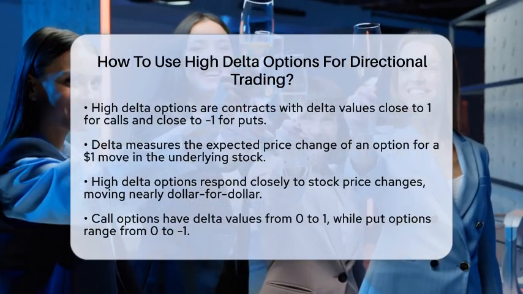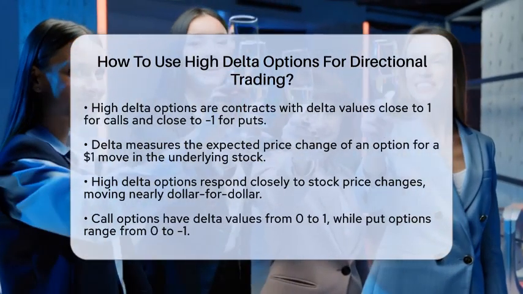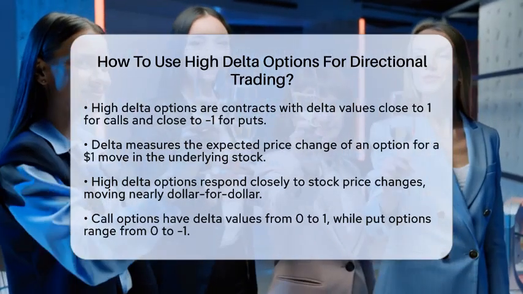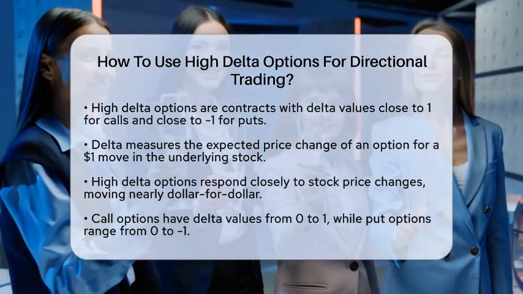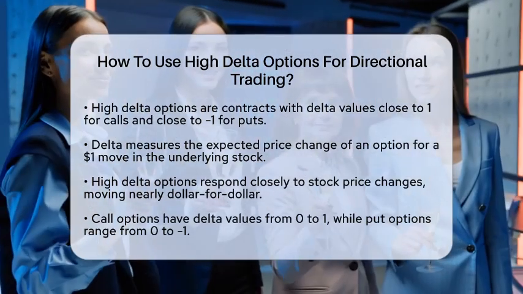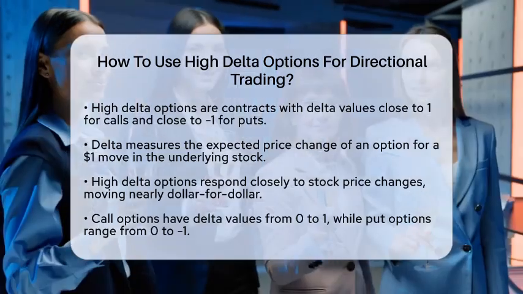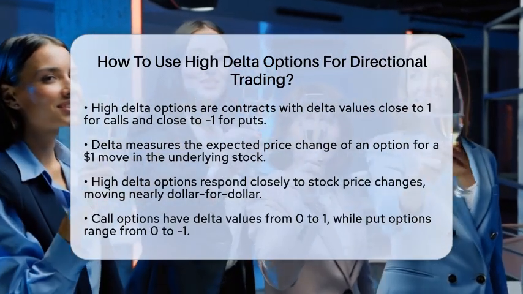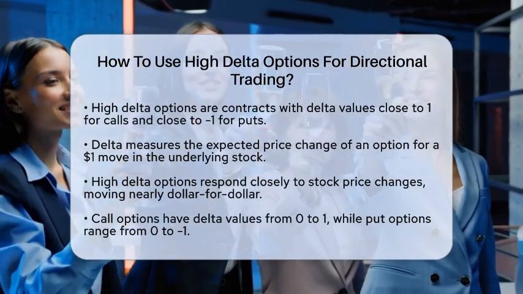Delta measures how much the price of an option is expected to change for every $1 move in the underlying stock. Essentially, high delta options move almost dollar for dollar with the stock price, making them very responsive to price changes. To effectively use high delta options, start by grasping that delta indicates price sensitivity and directional exposure. For call options, delta ranges from 0 to 1. High delta calls, typically between 0.8 and 1.0, behave similarly to owning the stock itself.